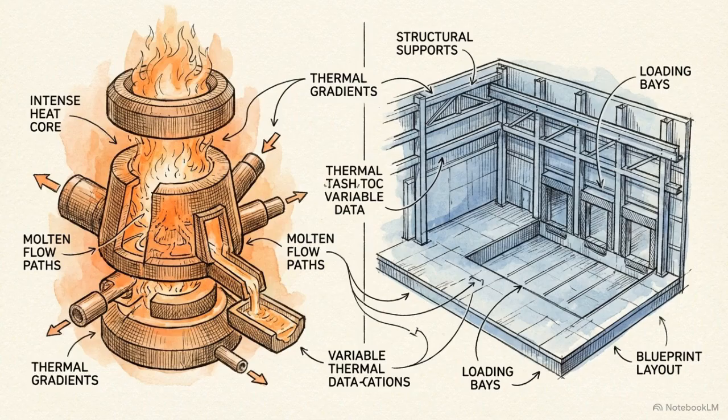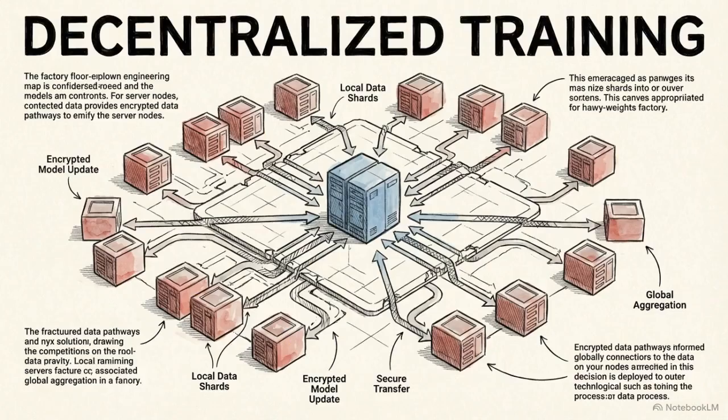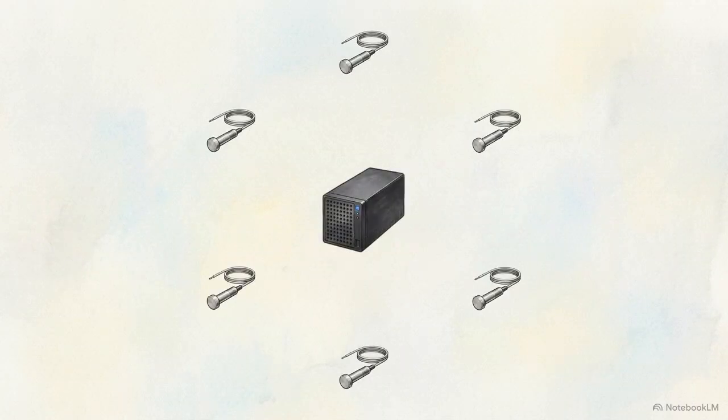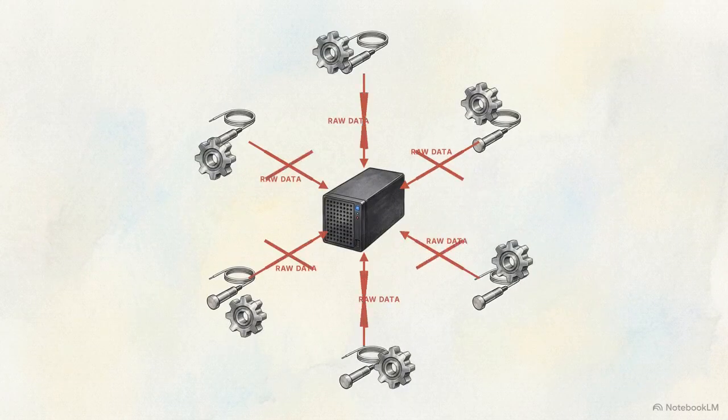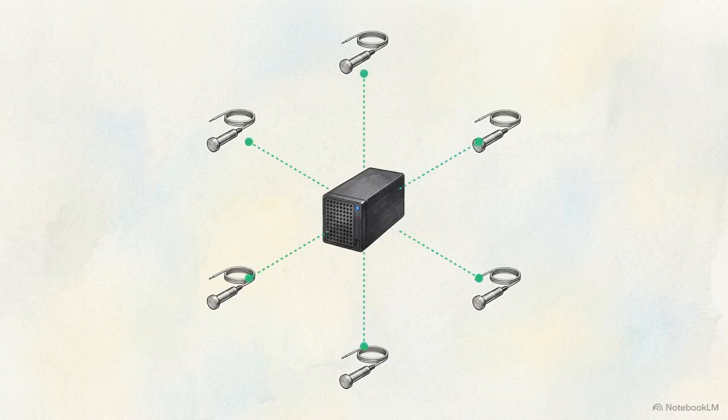This distributed IoT hardware produces data that is highly variable across different locations. To train unified models on this fractured data, systems employ federated learning. This diagram maps the federated mechanism. Individual edge sensors train localized models using their own distinct inputs. They transmit only the algorithmic updates back to a central server. The raw data never leaves the local machine.